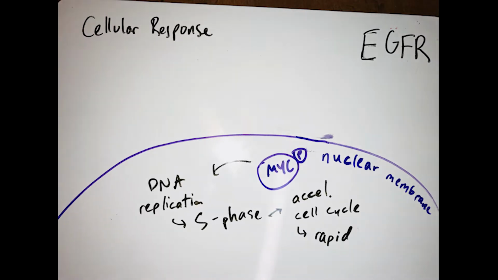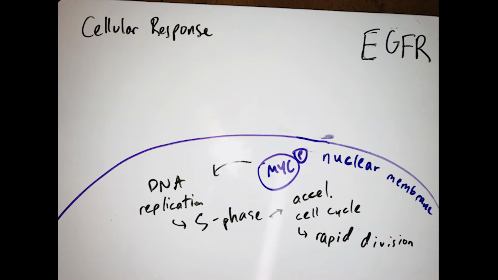Thus, abnormal epidermal growth factor receptors are a primary cause of cancer through the activation of mitogenic pathways in the absence of a growth factor.